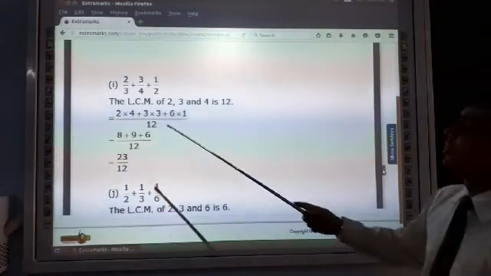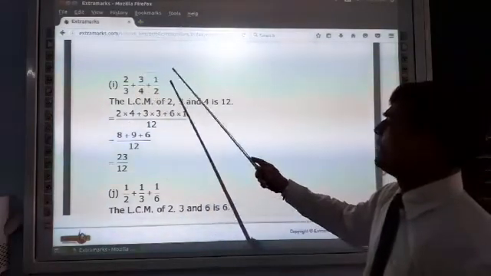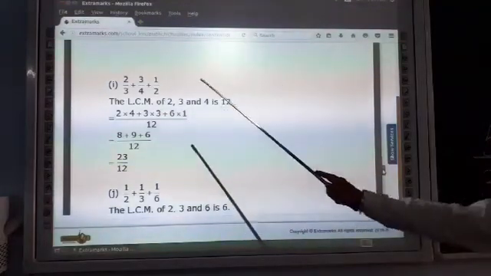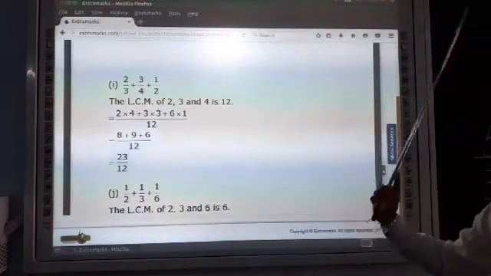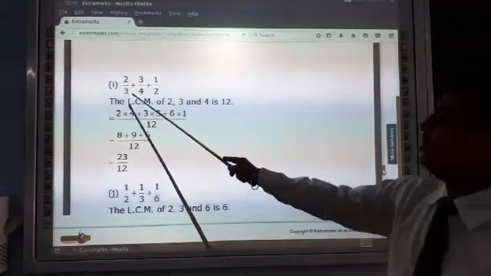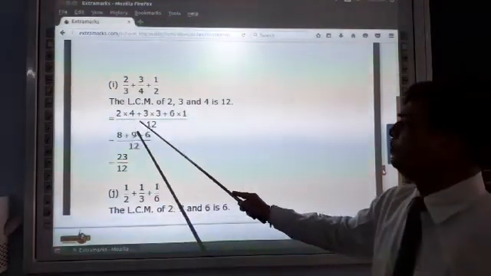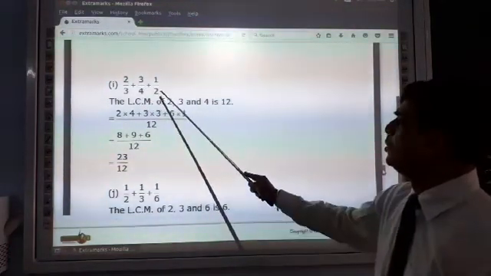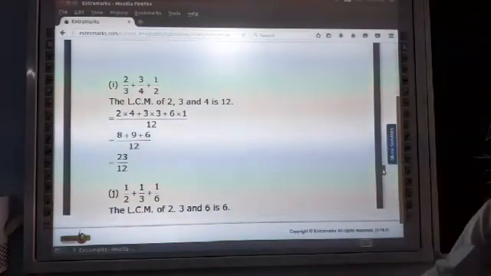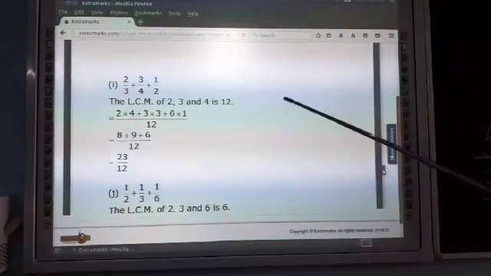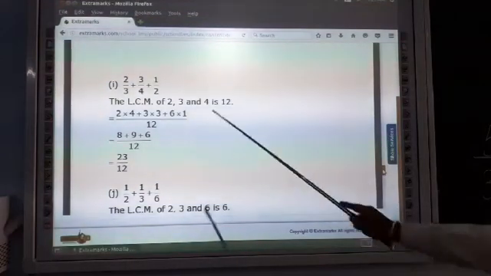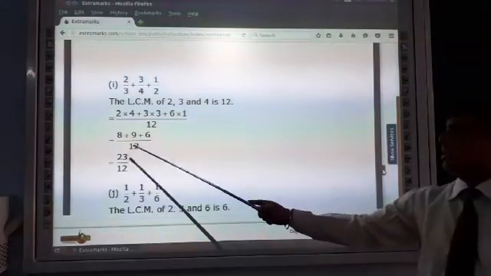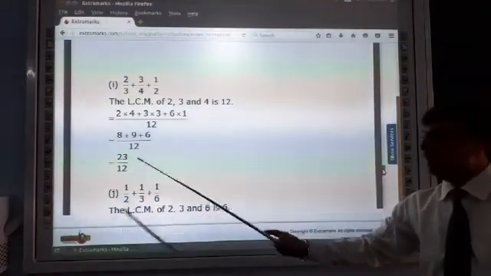Now next is 2 by 3 plus 3 by 4 plus 1 upon 2. The LCM of 2, 3 and 4 is 12. LCM is 12. 3 fours are 12, 4 twos are 8 plus 4 threes are 12 plus 3 threes are 9 plus 2 sixes are 12, 6 ones are 6. So 8 plus 9 plus 6 upon 12 is equal to 23 upon 12.